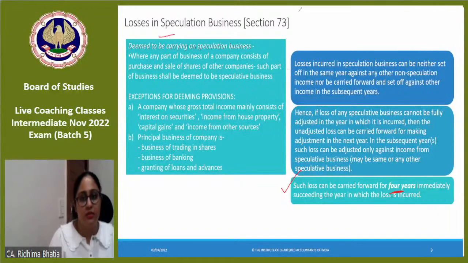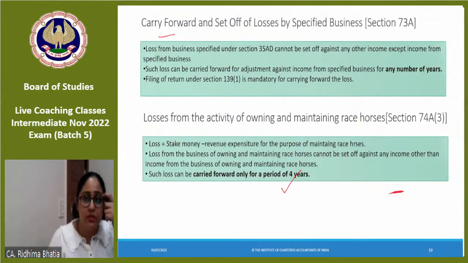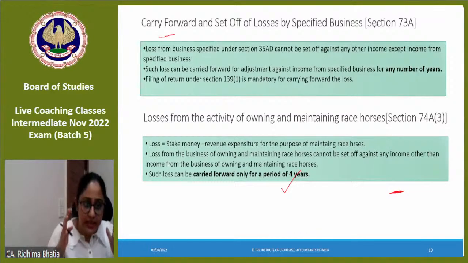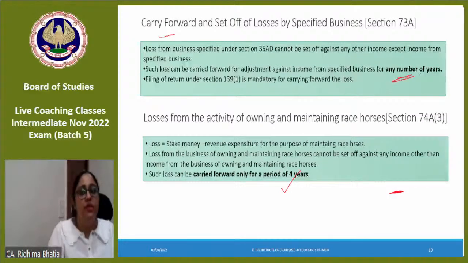Then next. Next loss is my specified business loss. Specified business loss again can only be adjusted with specified business income. Future में I'm carry forwarding it. जब तक specified business income is not there, I cannot adjust the specified business loss. The very, very interesting thing here is that this loss can be carry forwarded indefinitely.